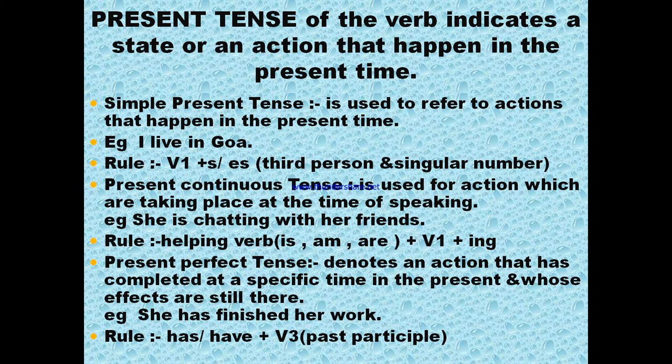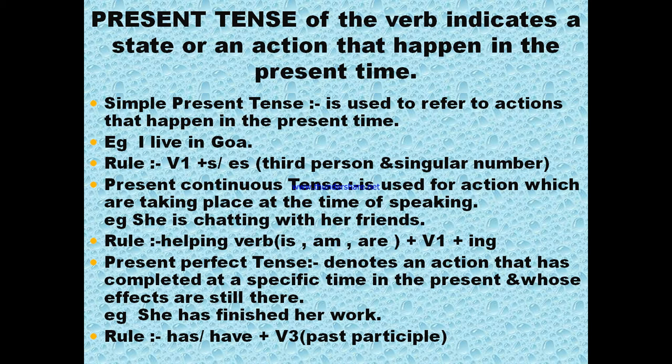Yes, that s or es we are using with the third person. When we have the third person like he, she, it, at that time we are using s, es with the verb first form. And when we have the singular number, for example, Ram. Ram is singular, so we will use s, es with the verb first form.